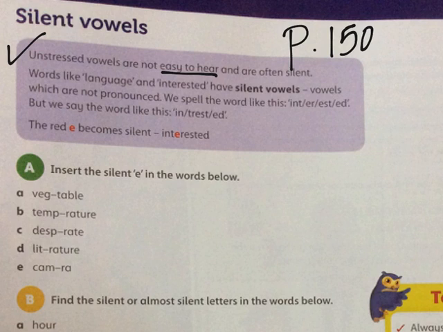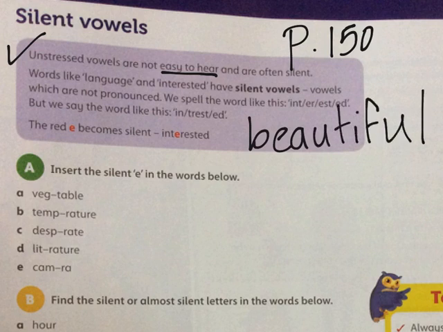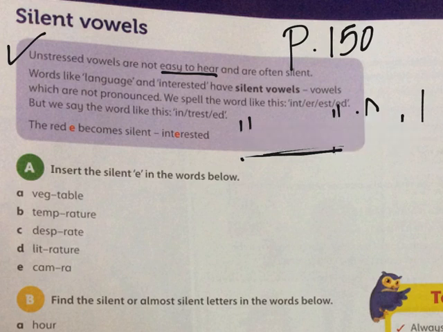Like the word, for example, beautiful. In the word beautiful, this is the stressed syllable, beautiful. The rest is unstressed. So the I or the U could be silent, but in this word there are no silent vowels. So what are the silent vowels? Which words have silent vowels?